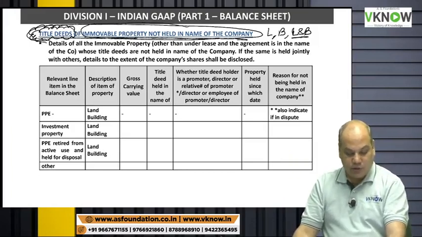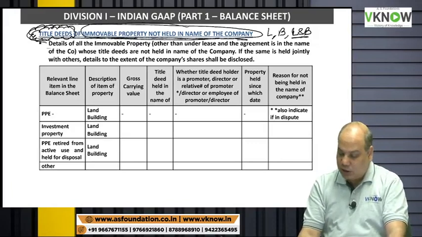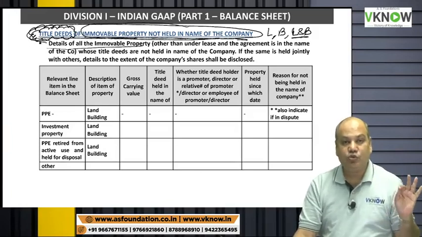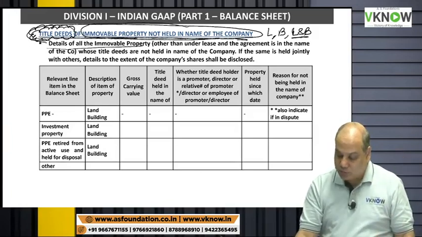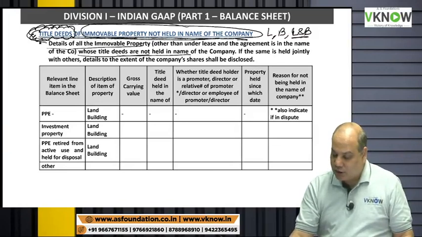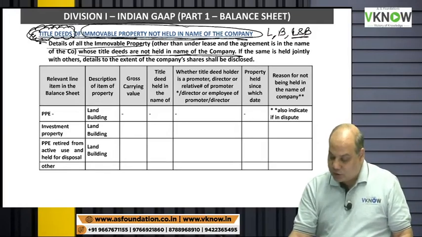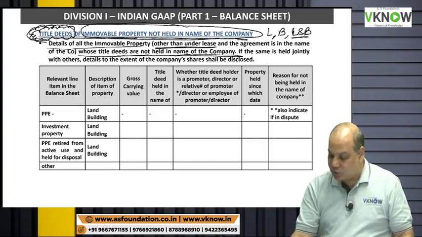So what will this company have to do? Details of all immovable property. Now there is a problem. You have to give details of all such immovable property whose title deeds are not in the name of the company. This is other than lease, because in case of lease, the company is not the owner.